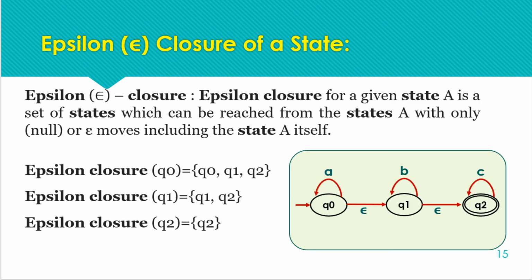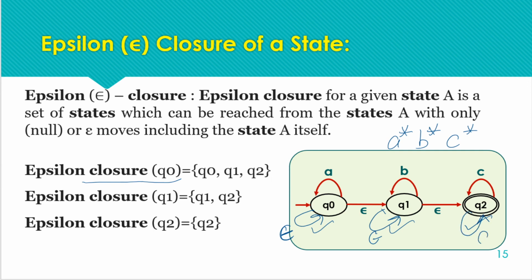For example, taking the same example, A is concatenated with B's and C's. So the regular expression was A's concatenation with B's concatenation with any number of C's. Now first we are considering the epsilon closure of Q naught. The epsilon closure of Q naught will include the state itself. Firstly we have to include the state itself, because a self loop or null transition is understood from a state, because we are on Q naught even without receiving any input symbol, we are on Q1 even without receiving an input symbol, we are on Q2 even without receiving an input symbol. So for a closure the state itself will be included.